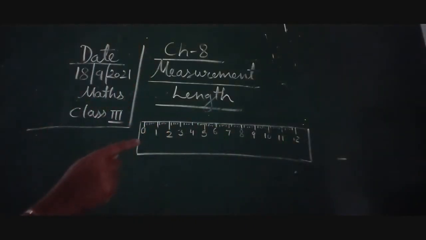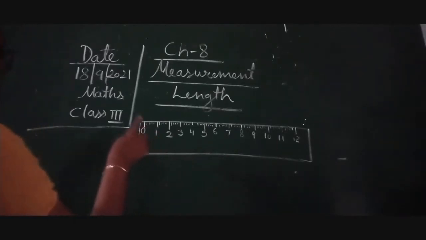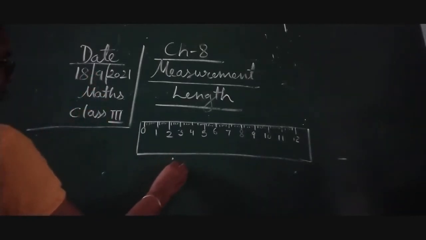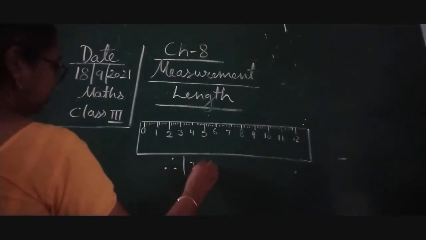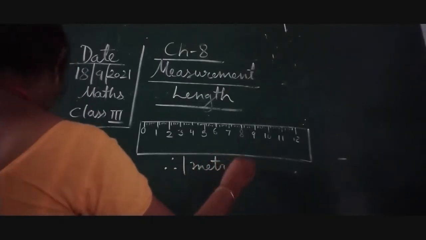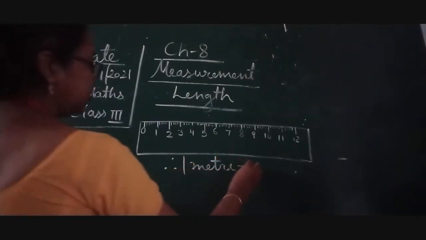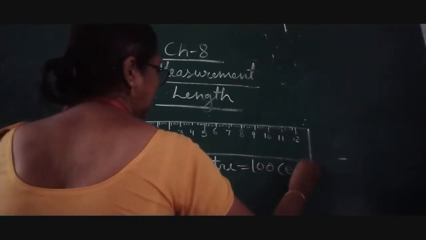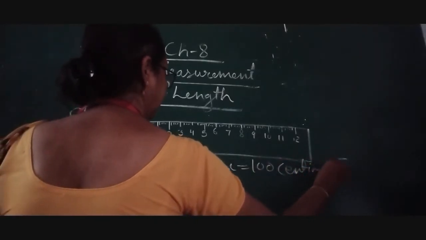So here children, you can see it is divided into 100 equal parts. The length of each part represents 1 centimeter. So here children, each part represents a centimeter. So therefore 1 meter equals 100 centimeters.